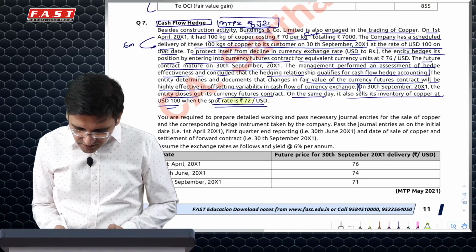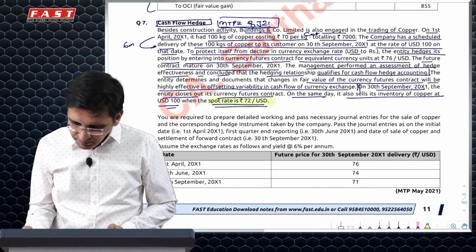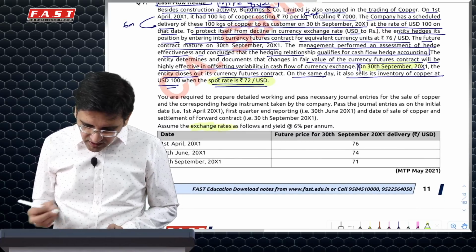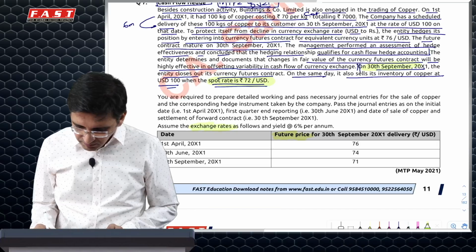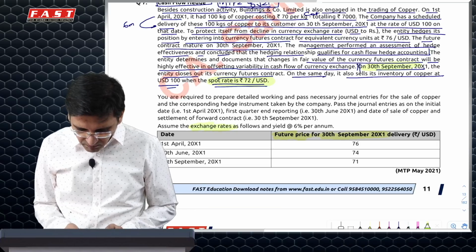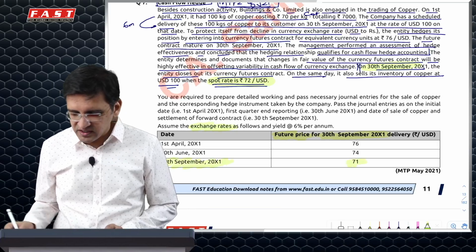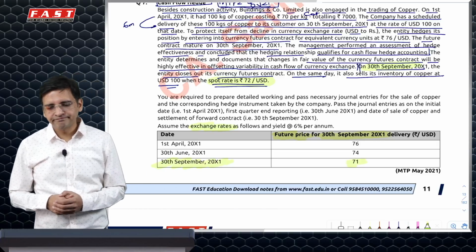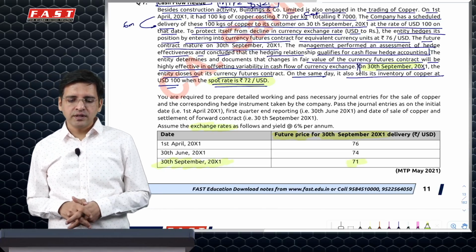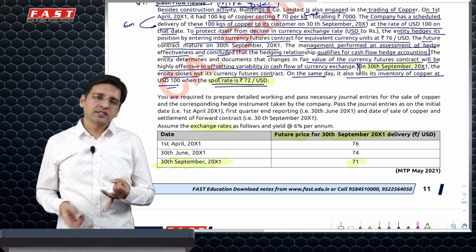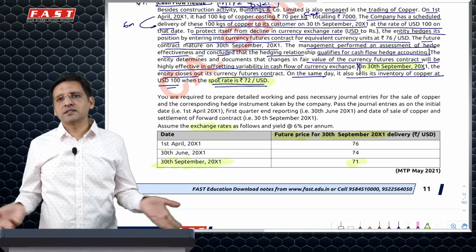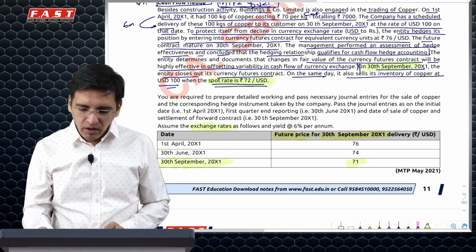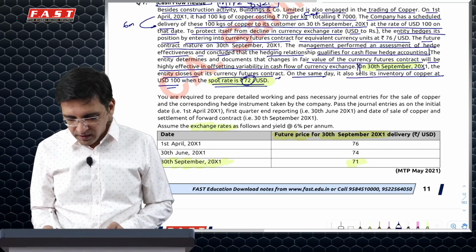Here they have given that the spot rate on 30th September is 72, whereas here they have given that the exchange rate for future price for 30th September on 30th September is 71, which is very, very unusual, because if you take a future on 30th September for 30th September, that is nothing but the spot rate. So ideally this should have been 72. Or this should have been 71.